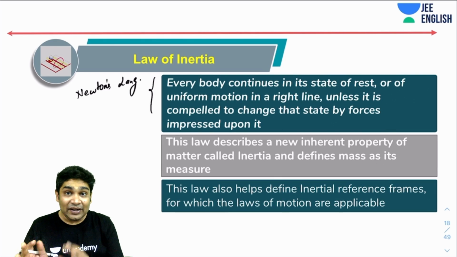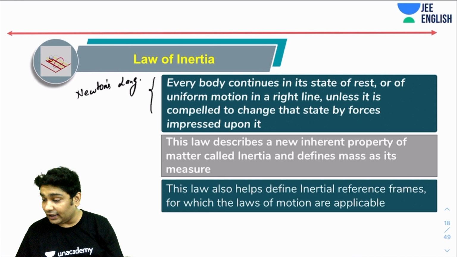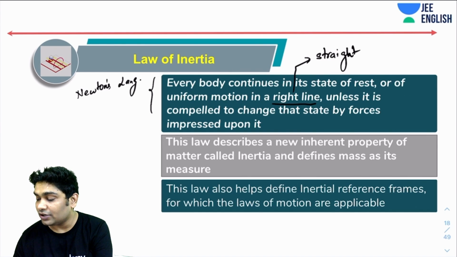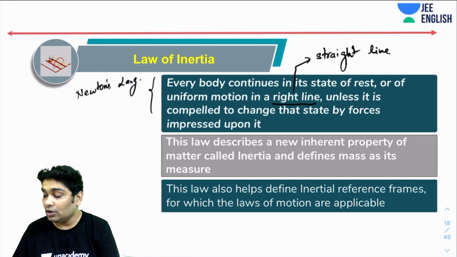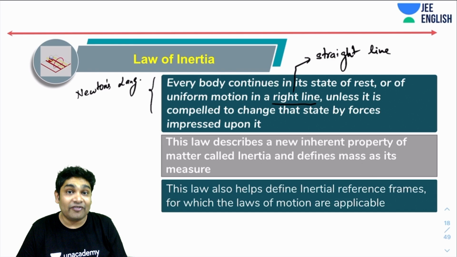Right line implies straight line. When Newton said right line, he meant straight line.